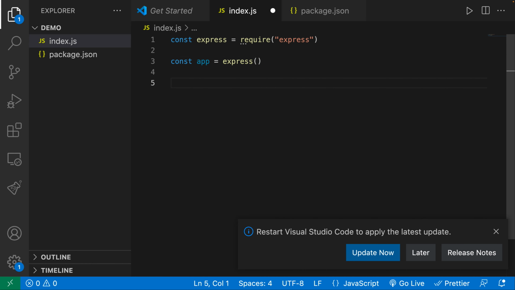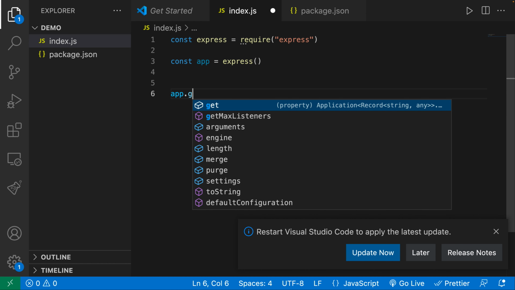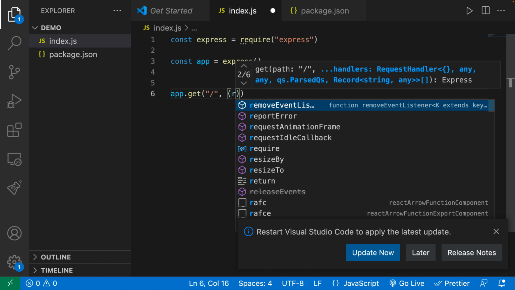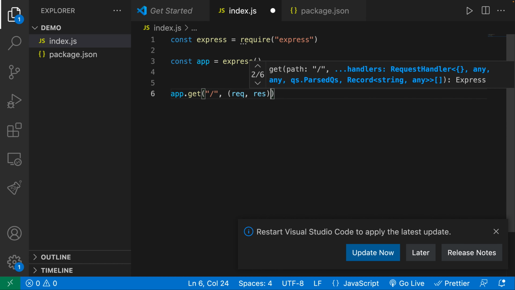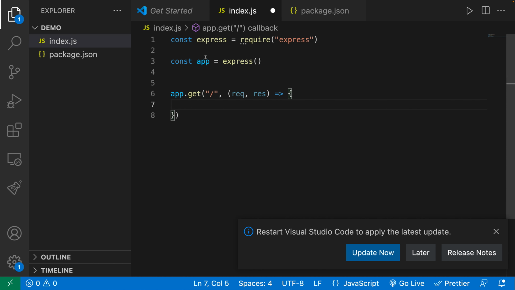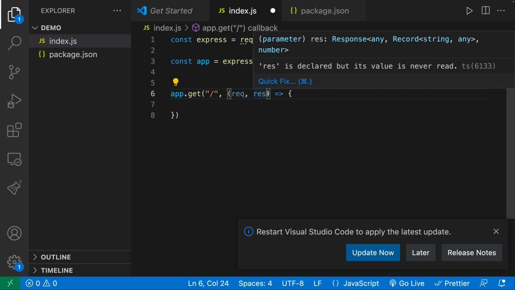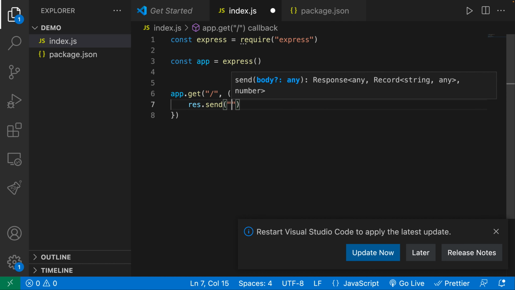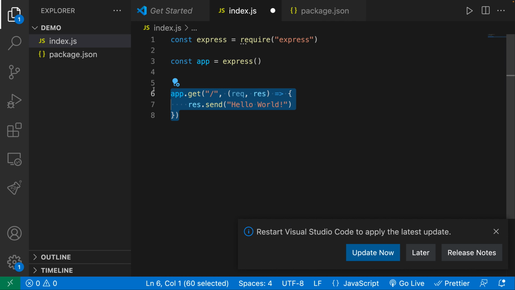And then over here, I'm going to say app.get, and then at this endpoint right over here, the slash endpoint, I want to run this function. This function is going to take in two parameters, the request as well as the response. So over here, I'm going to say response.send, hello world, like so. And then this is just going to specify the endpoint.